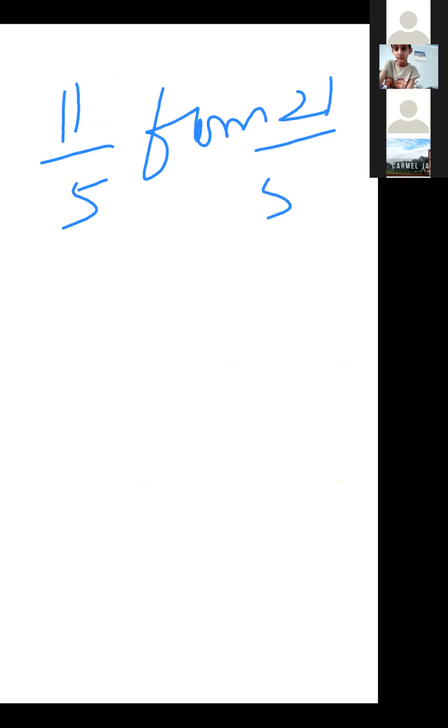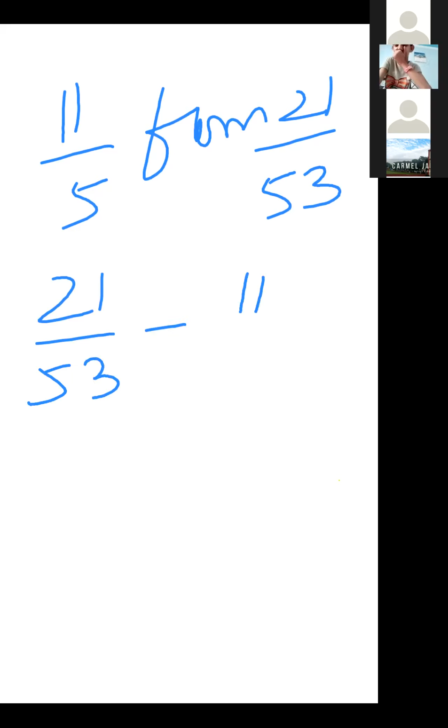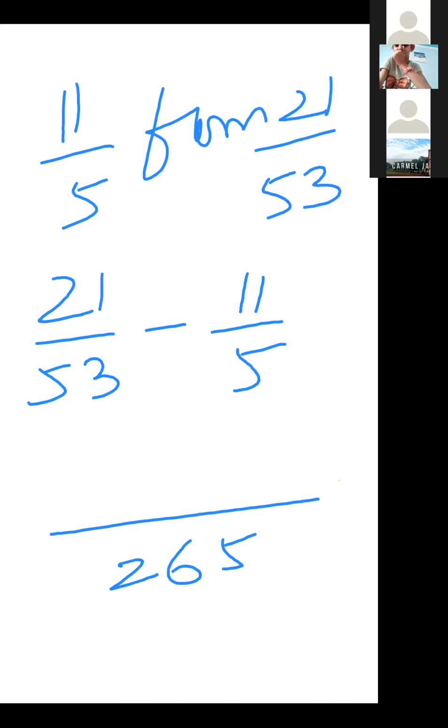Put your hands down. 11 upon 5 from 21 upon 53. So it is 21 upon 53 minus 11 upon 5. So take out the LCM. 265. Multiply these two numbers.